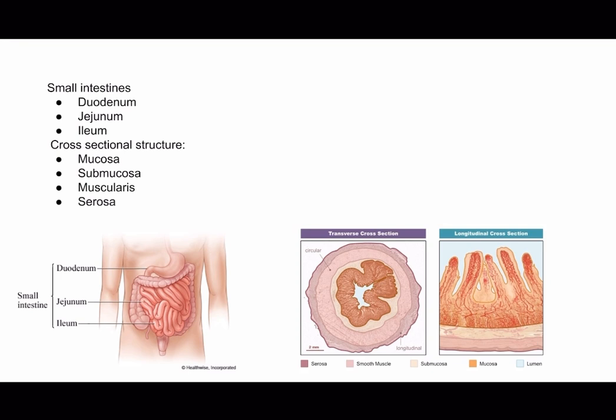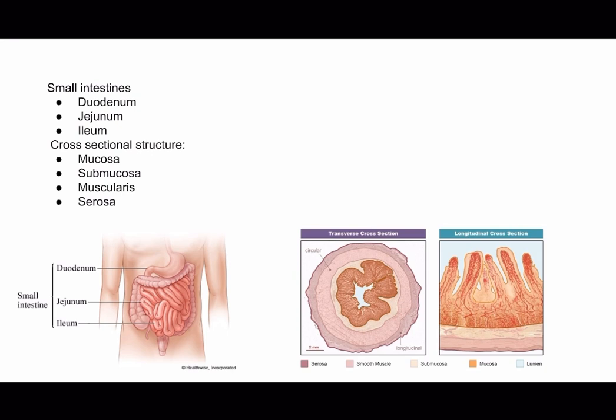Then there's the muscularis. The muscularis is a smooth muscle layer responsible for peristaltic contractions and movement of food through the small intestine. Then there is the serosa, which is the outermost layer, a thin protective membrane that covers the small intestine and provides a slippery surface for movement within the abdominal cavity. The structure of the small intestine, with its extensive surface area and specialized features, is designed to maximize nutrient absorption and facilitation of digestion and processing of food.